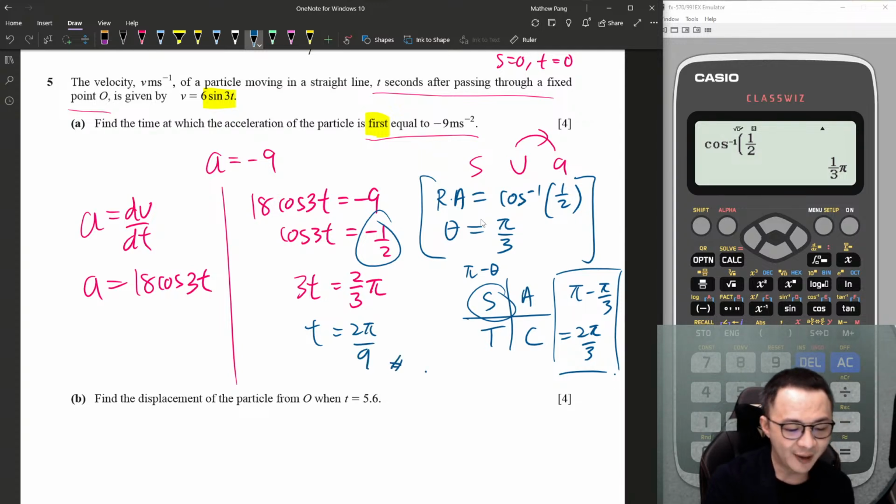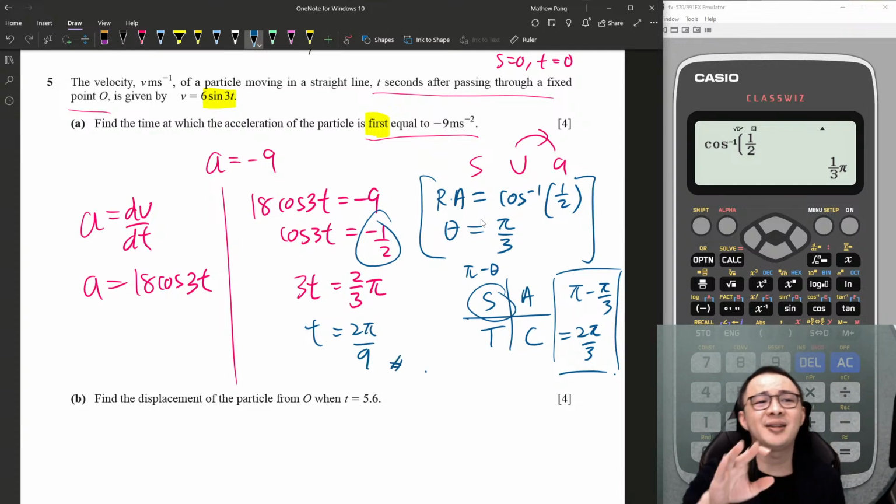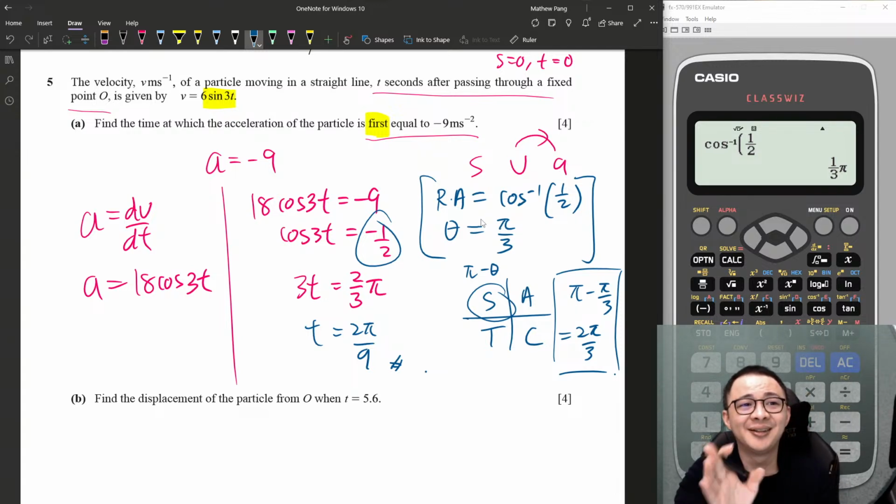Done. 4 marks. I would say these 4 marks are not so much about kinematics. The only kinematics knowledge you need to know here is that in order to get acceleration, you need to differentiate velocity. But this question, I think, is much more on trigonometry. You kind of need to solve the trigo, right? So I always tell all my IGCSE students, trigonometry is one of your most important topics. Why?